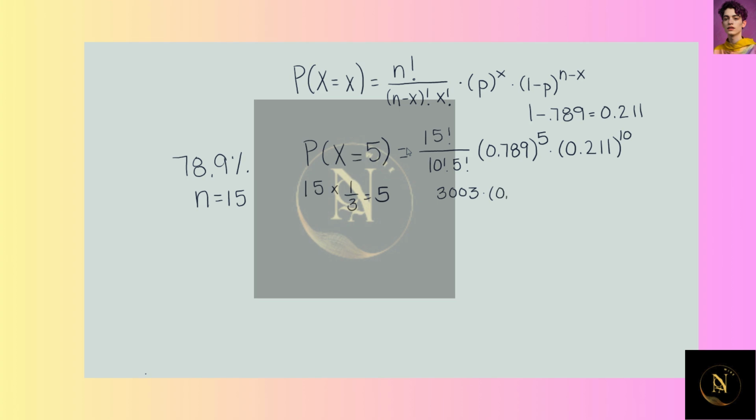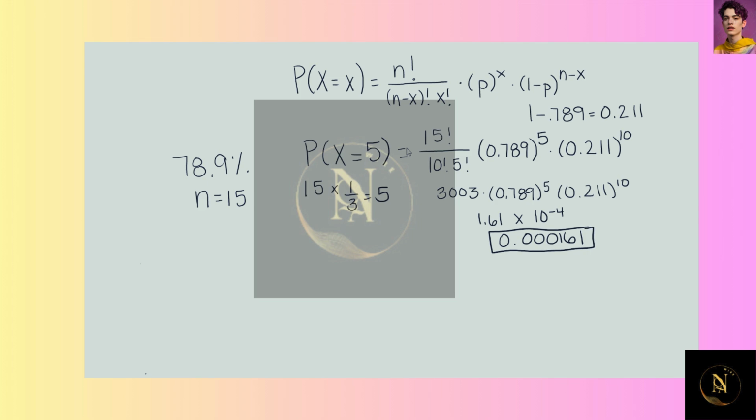We're going to multiply that by 0.789 to the 5th power times 0.211 to the 10th power. When we do that in our calculator, we get 1.61 times 10 to the negative 4 power, which is 0.000161. So less than 1%.